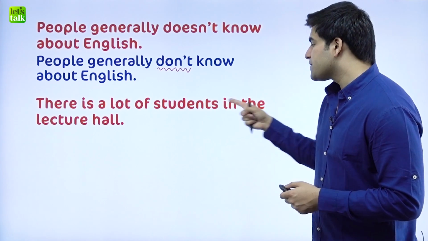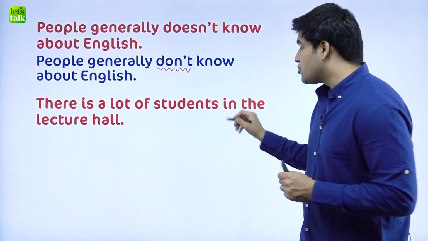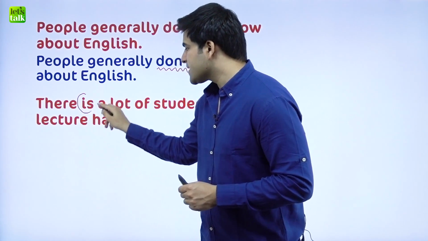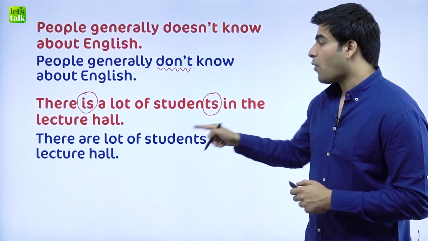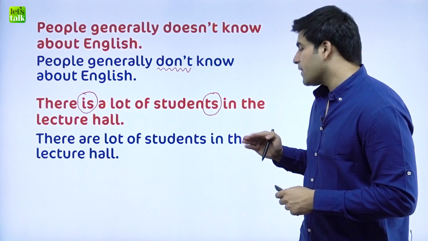There is a lot of students in the lecture hall. Students here is plural. So therefore, the verb has got to be plural as well. So we say there are a lot of people, there are a lot of students in the lecture hall.